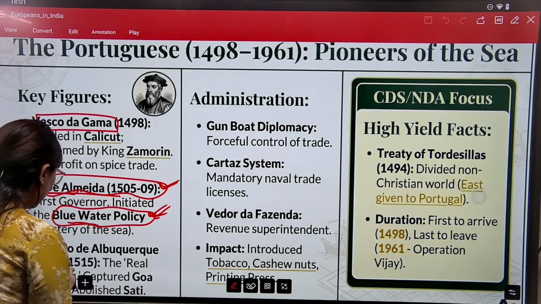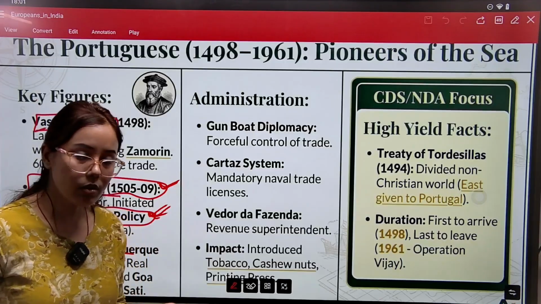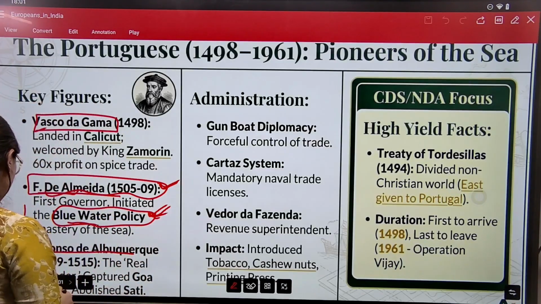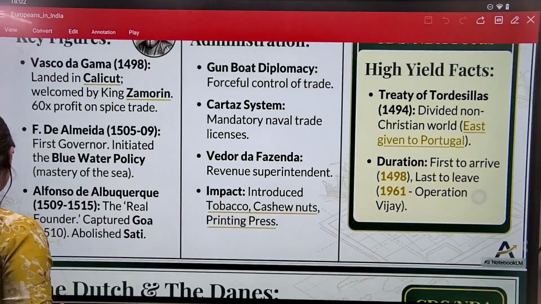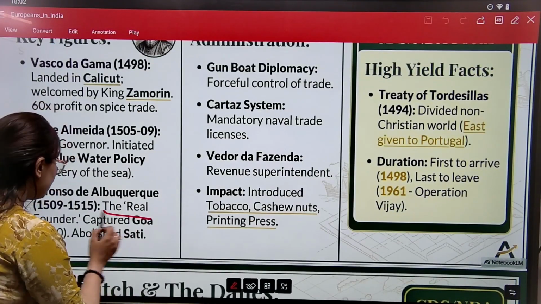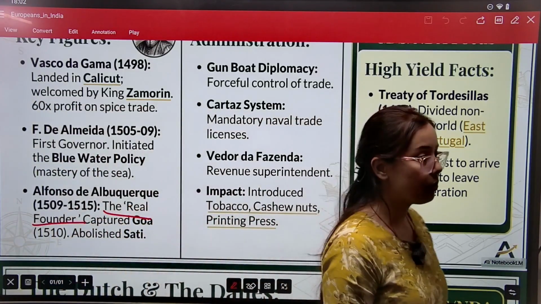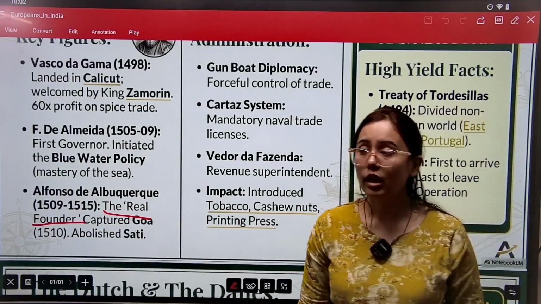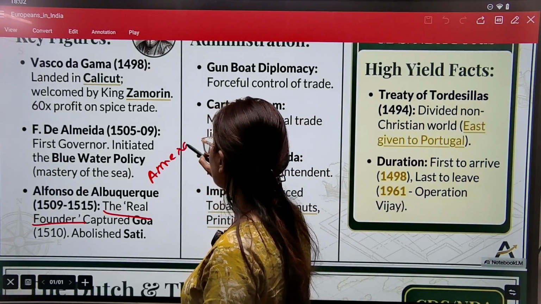Apart from this, the next governor was Alfonso de Albuquerque. This Alfonso de Albuquerque is very important. Why is he important? Because he is known as the real founder of the Portuguese Empire, or the Portuguese power in India, because during this time, the administration process started.